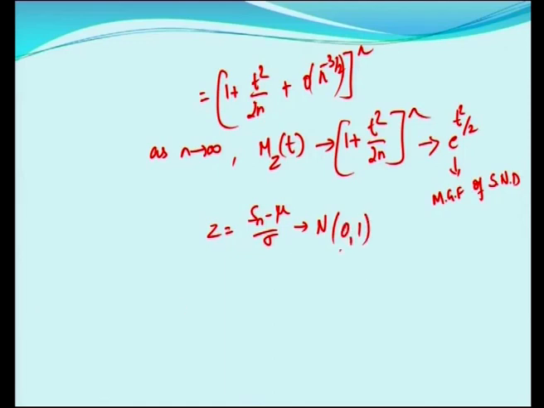This is the standard normal distribution. Hence, we have just proved Sn is asymptotically normal with mean mu and standard deviation sigma. Hence, we have proved the de Moivre-Laplace theorem.